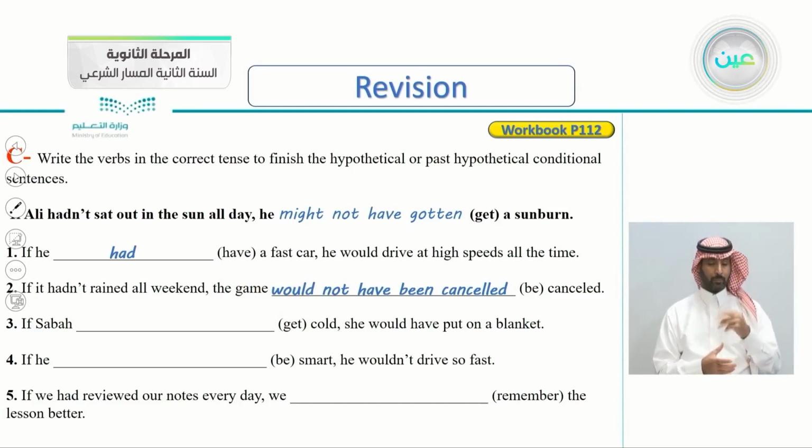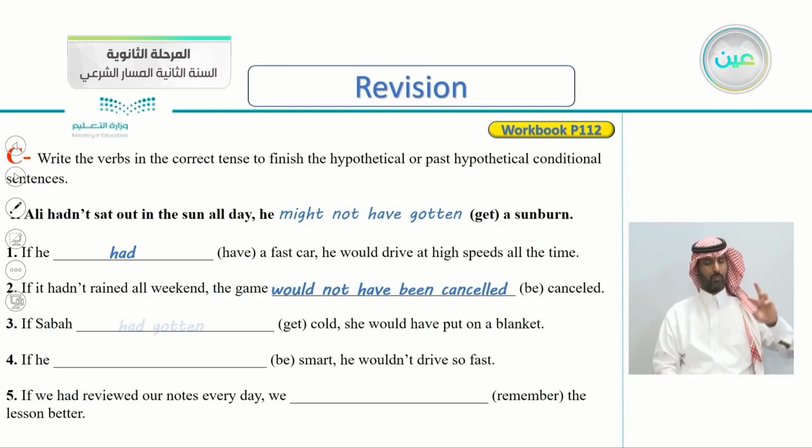Number three, if Sabah get cold, she would have put on a blanket. So what's the correct answer here in the if clause? So now we're answering the if clause here. Again, if Sabah, and the verb is get cold, she would have put on a blanket.